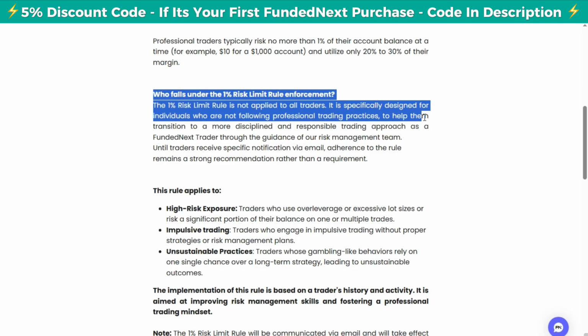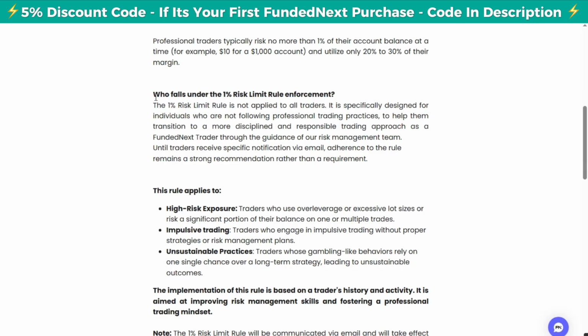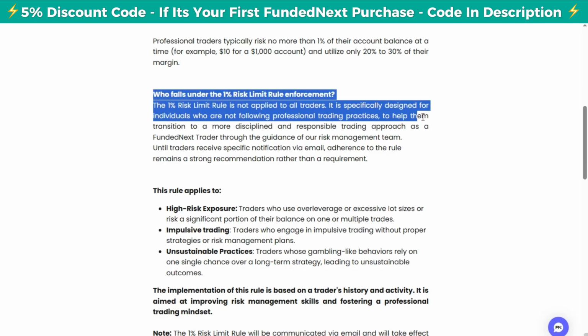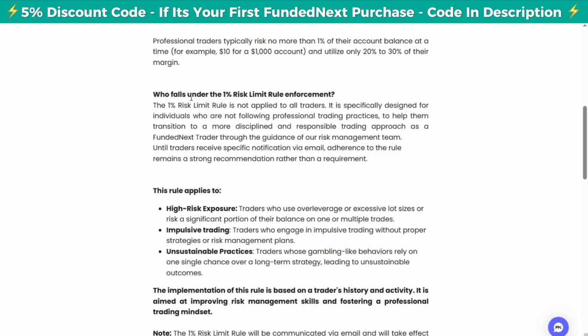And when will you know that you are eligible for this rule? You will receive an email saying that your account is now under this 1% rule enforcement. Now, there are key factors that they look at before they decide to enforce the 1% risk. Now, what are those factors?